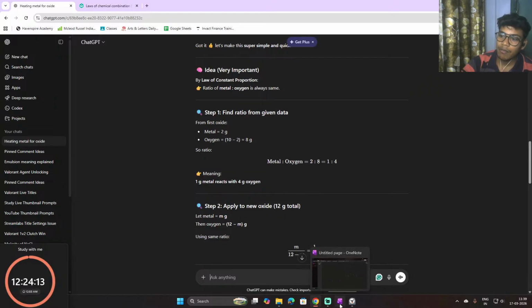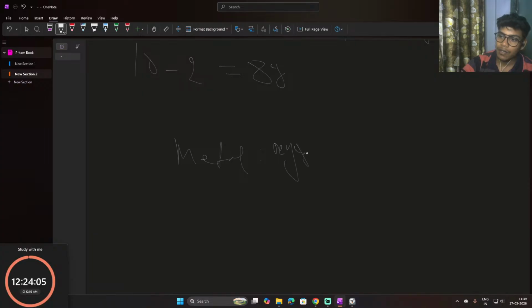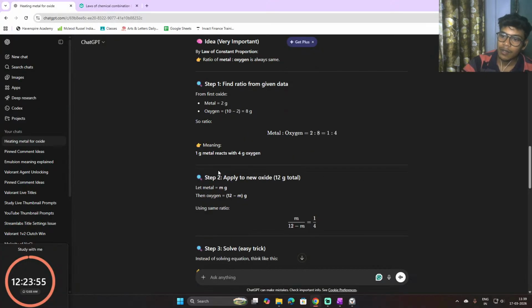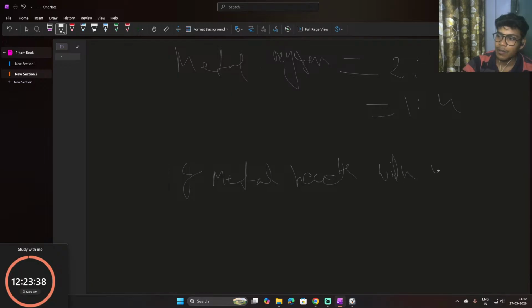So now we're doing the metal to oxygen ratio. 2 gram is to 8 gram, that will be 1 is to 4, right? 1 is to 4, meaning 1 gram metal reacts with 4 gram oxygen.